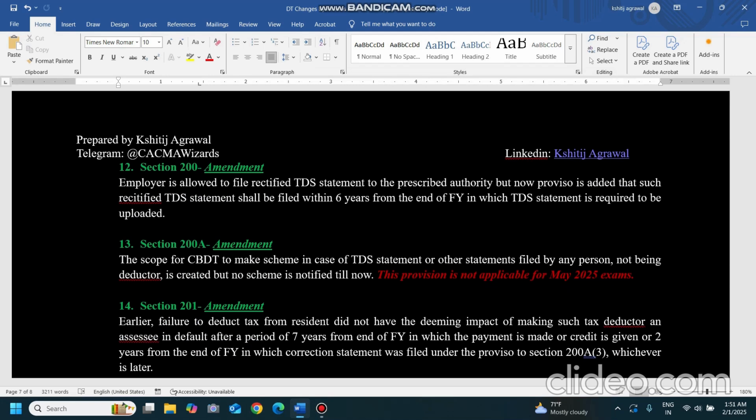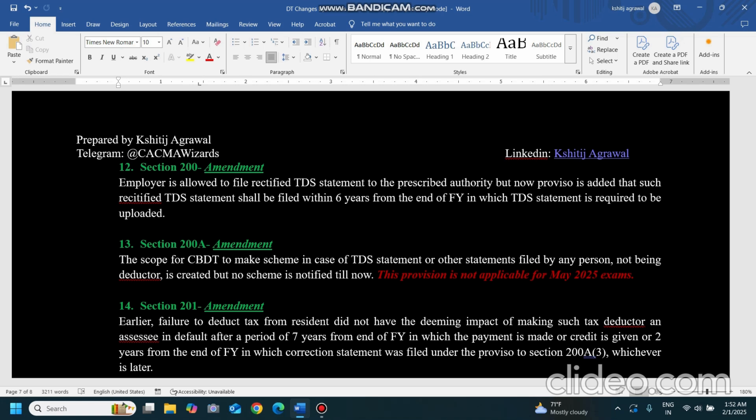Employer is allowed to file rectified TDS statement to the prescribed authority, but now a proviso is added that such rectified TDS statement shall be filed within 6 years from the end of the financial year in which the TDS statement is required to be uploaded. This is saying employer does not have any time limit. Employer can file the rectified TDS statements, saying this is the mistake, and they are filing the revised TDS. But there was no time limit to do that.